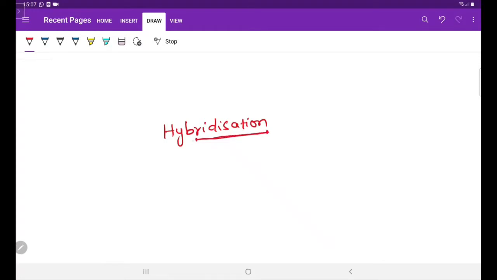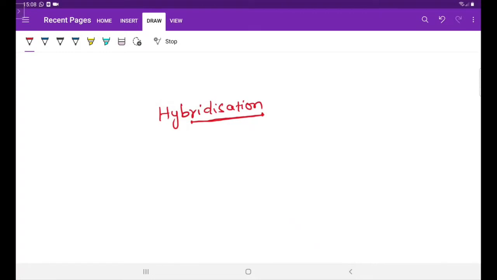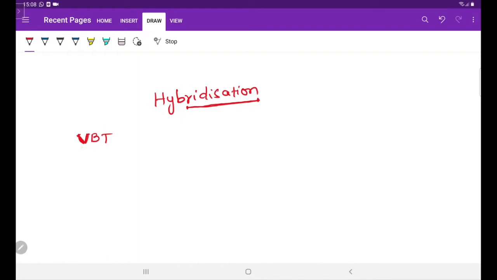So here, to explain the covalent bond formation between the two atoms, there are different theories. One of the theories, before hybridization, is valency bond theory, VBT. This VBT explains the covalent bond formation between the two atoms. But this VBT has some defects, drawbacks.